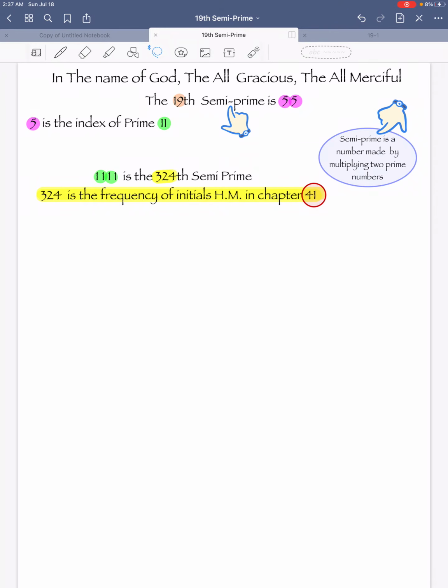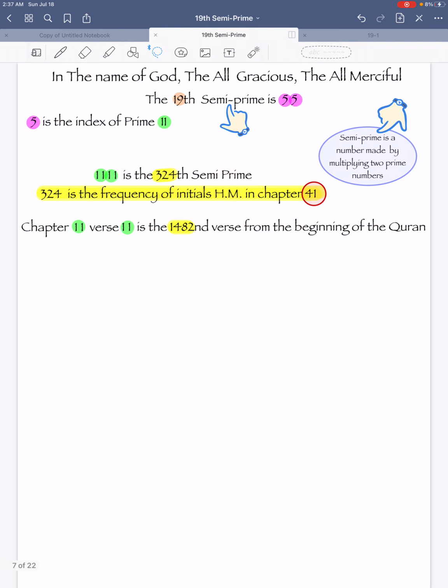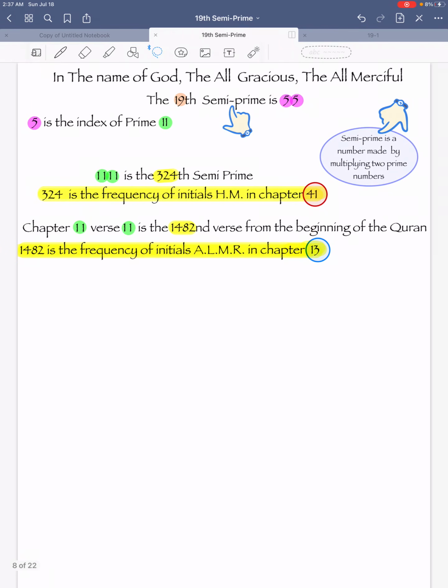Well, let's take a look at the two 11s again. Chapter 11, verse 11 is the 1482nd verse from the beginning of the Quran, and 1482 is the frequency of initials Aleph, Lam, Mim, Ra in chapter 13. So far, the 19th semi-prime mathematically told us the frequency of initials Hamim is 324 in chapter 41, and the frequency of initials Aleph, Lam, Mim, Ra in chapter 13 is 1482.